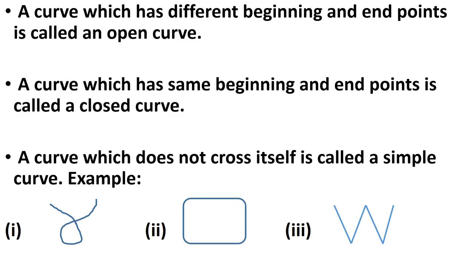Is it crossing itself? No. So it is a simple curve. In figure 1, starting point and end points are different, but it is crossing itself. That's why it's not a simple curve. Okay. So figure number 3 is a simple and open curve, because it does not cross itself, and it has different starting and ending points.